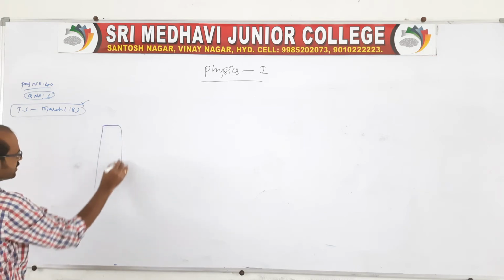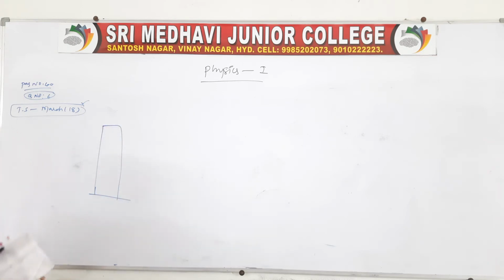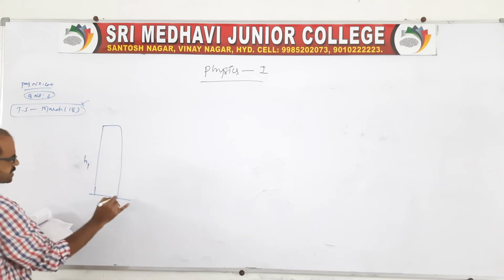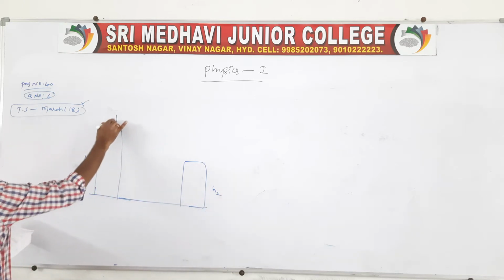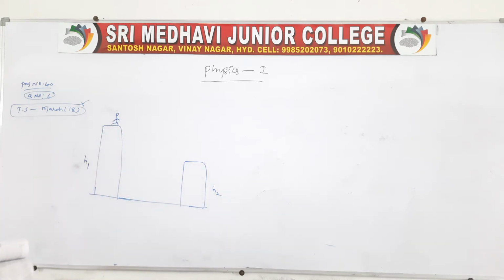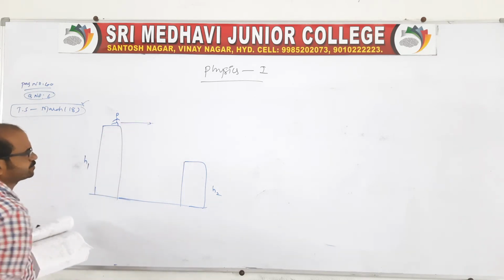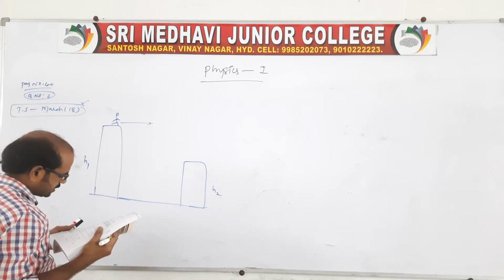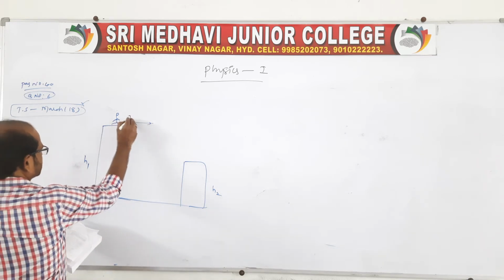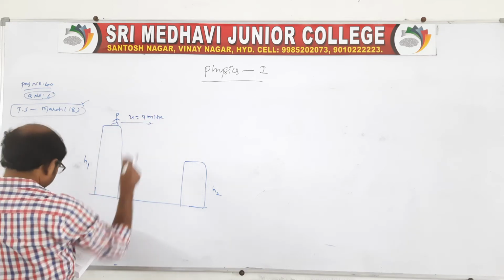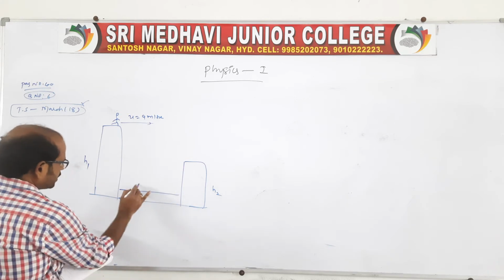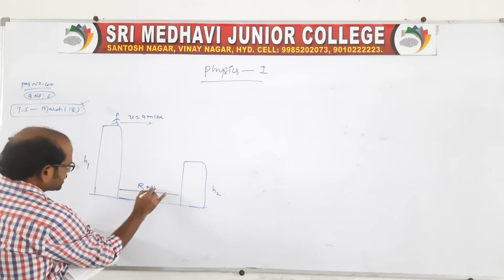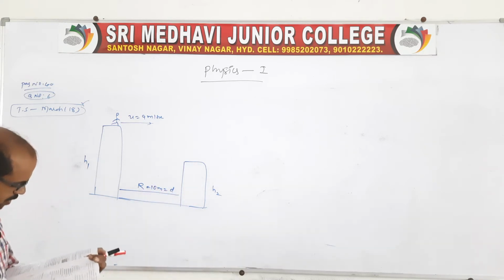There are two buildings given. It is one building, of course, take it as H1, and there is another building like this, H2. When the person is on the other building and jumps horizontally like this, the question is asking, his speed is given as 9 meter per second, and the horizontal distance between the two buildings, that is the range, is given as 10 meter, or you can say the distance between the two roofs.